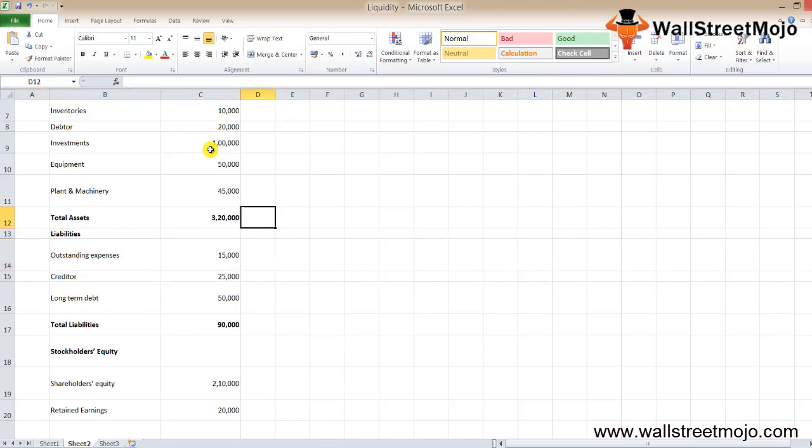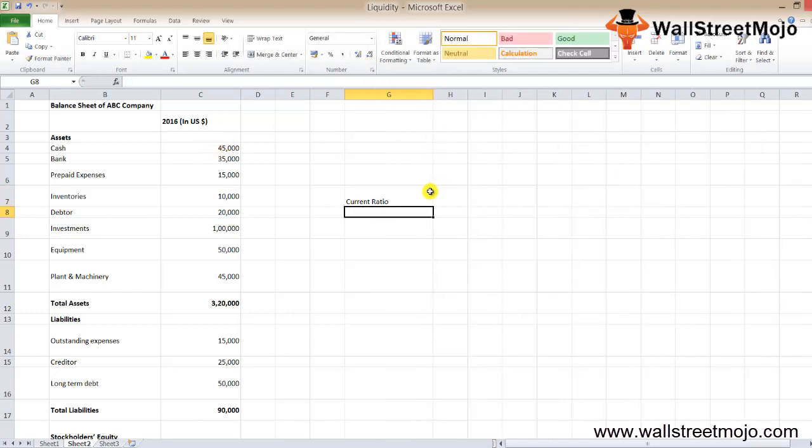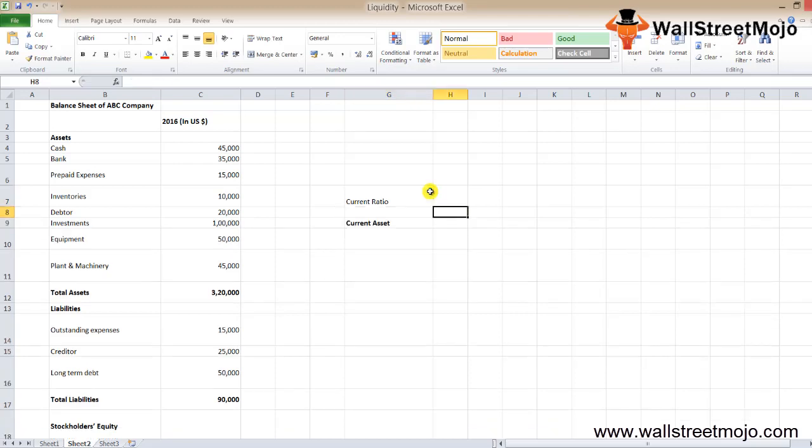As we have now identified the current assets and the current liabilities, let's compute the current ratio first, and then we will calculate the quick ratio, that is also known as the asset test ratio. So over here, I'm going to write your current ratio. Let's start computing the same. Your current ratio will have a couple of details, that is your current assets. We'll start with your current assets, and we'll have the amount over here.